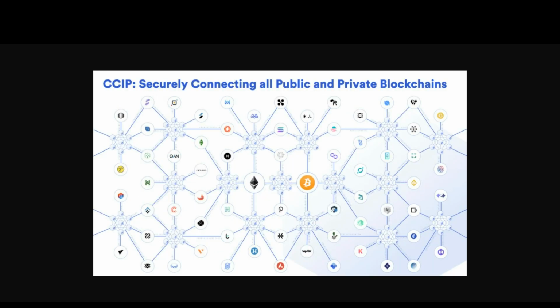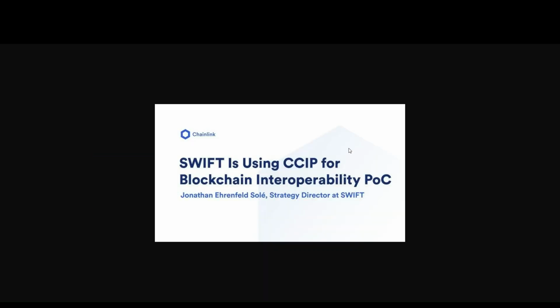In short, as we see in this infographic, all other crypto projects are connected through Chainlink's oracle networks, as Chainlink is not a blockchain in itself. It connects the blockchains to its oracle networks, and there's lots of proof that Chainlink's protocol is working, and lots of news, like for example Swift right here, which officially confirmed that they are using the CCIP protocol for blockchain interoperability.